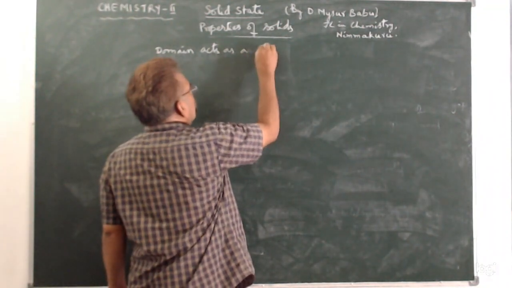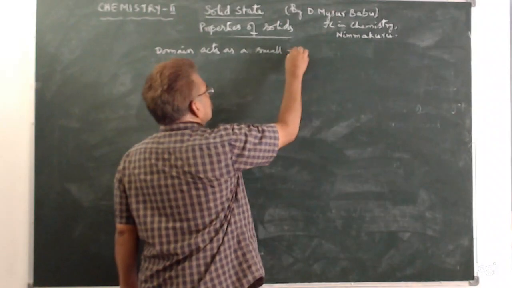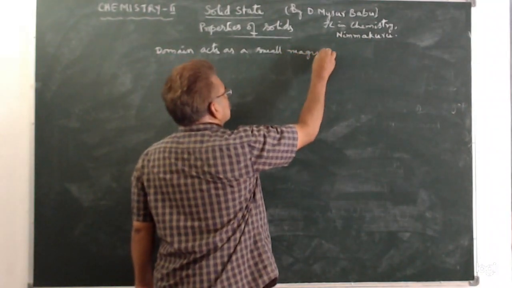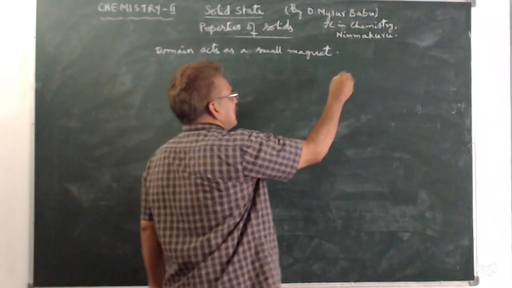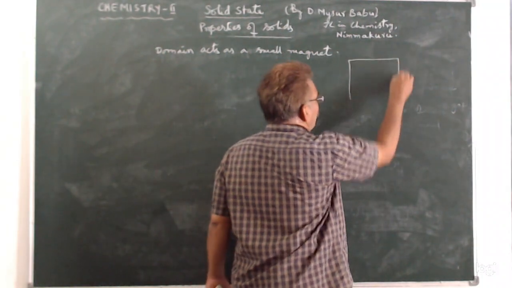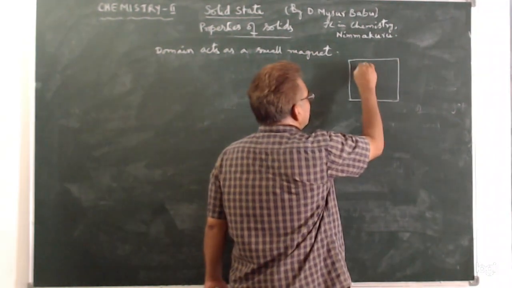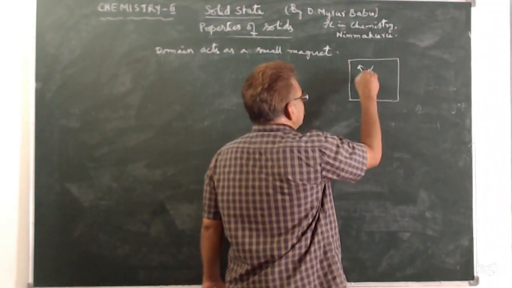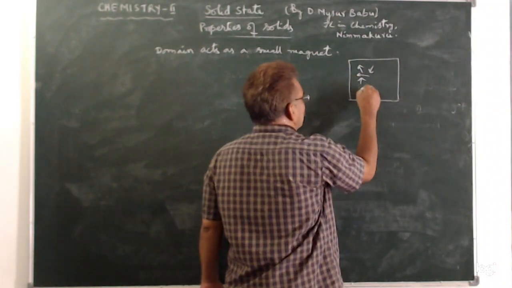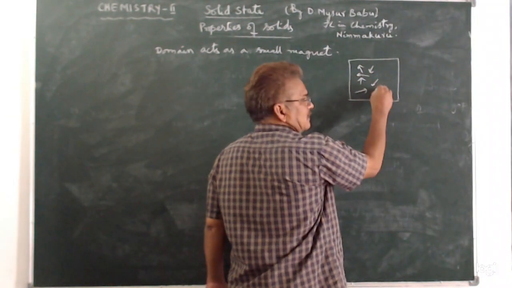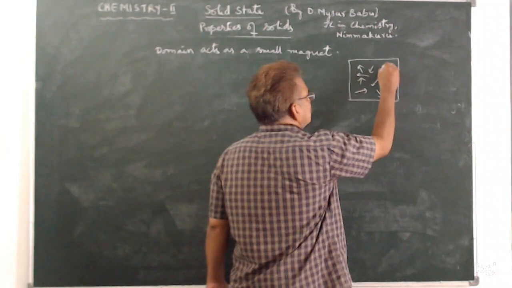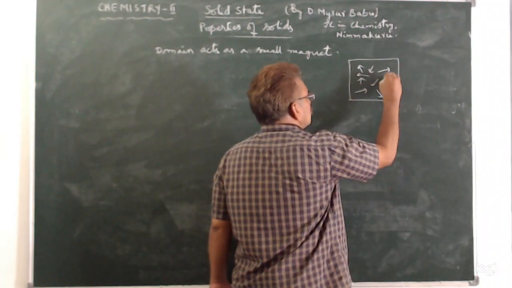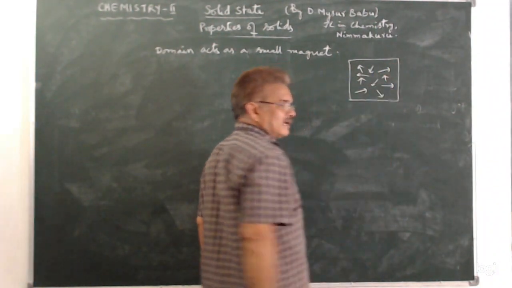In iron, as these domains are randomly oriented, the magnetic moments are cancelled out.